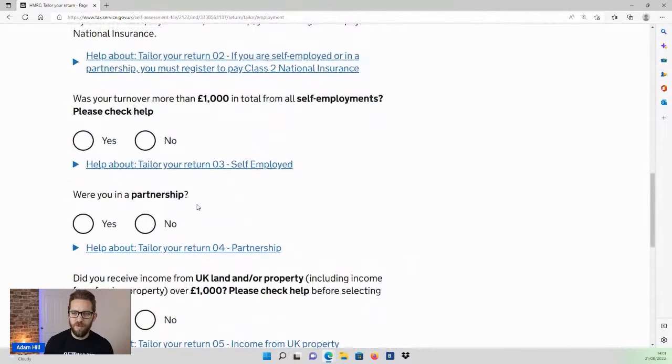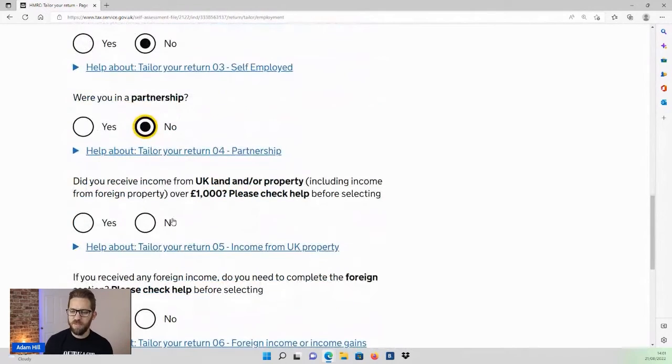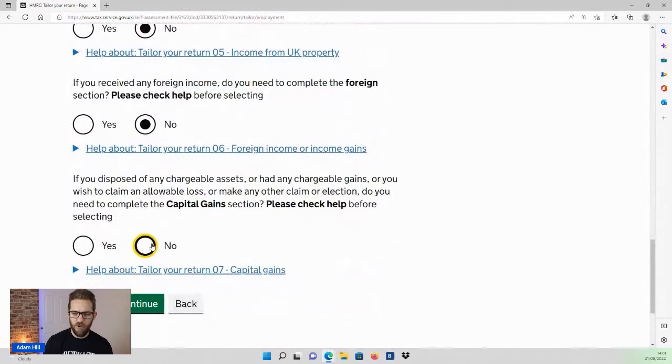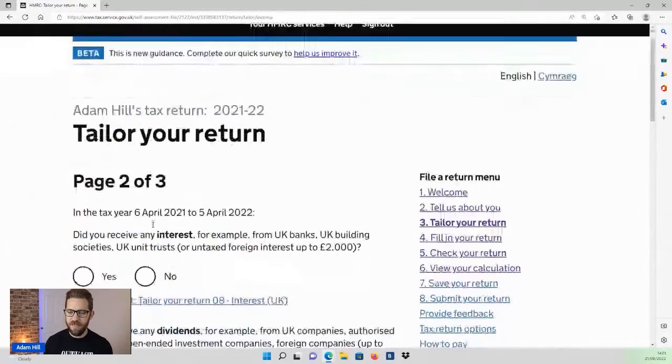Following that, we're talking about different types of income that you may have. So do you have self-employed income? Do you have partnership income, which is joint self-employment, normally with more than one person? Income from land or property, foreign income, or capital gains? I'm saying no to all of these. Of course, if you did have any of those incomes, you'll need to tick yes, and then the relevant section of the return will be generated and you'll be asked to complete it.